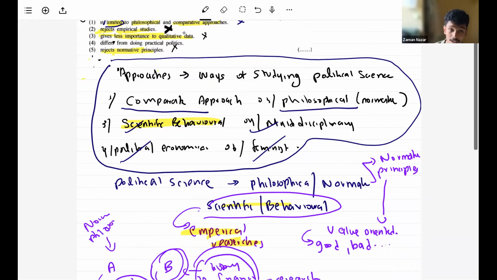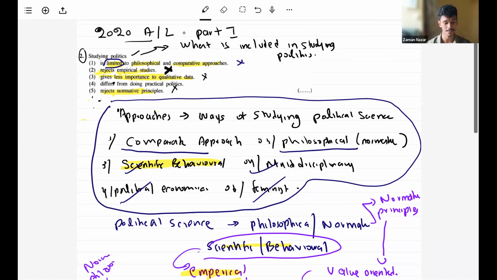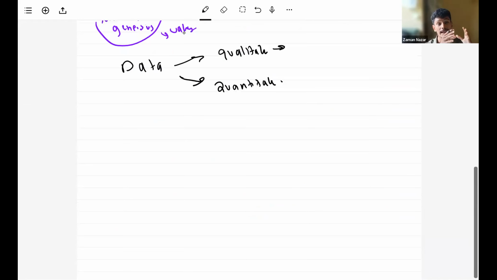Then the obvious remaining answer is the fourth answer, which is the correct answer. So we'll go with the fourth answer: studying politics differs from doing practical politics. This is the basics of political science. Keep in mind, engaging in real world politics and studying political science are two different things.